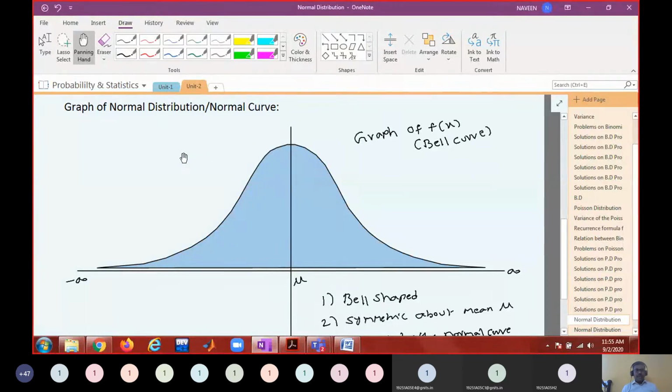Do you know about the concavity of a curve? Concave upward, concave downward. How does a concave upward curve look? It will be like this, right? What does a concave downward curve look like? Like this, an inverted U shape. An inverted U shape is concave downward. A U shape is concave upward.